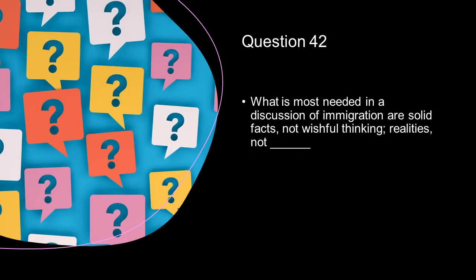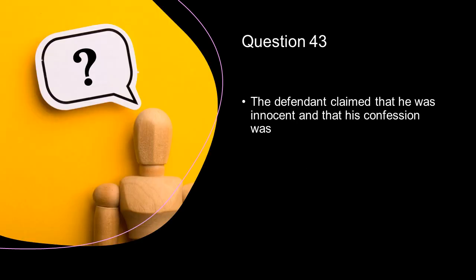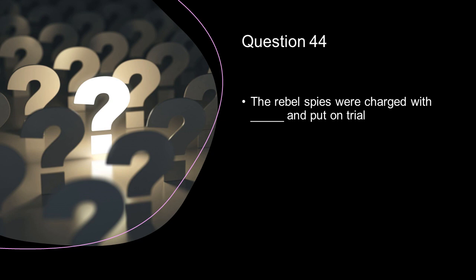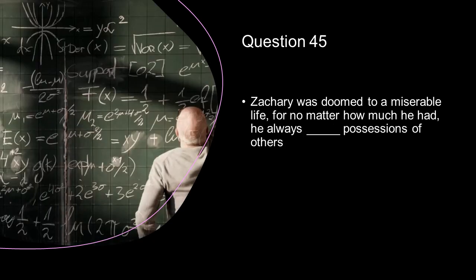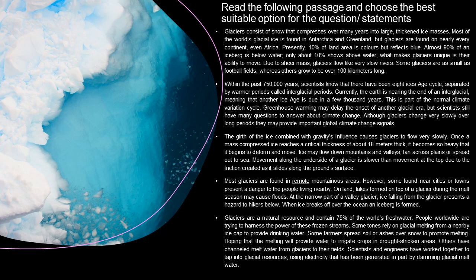What is most needed in a discussion of immigration are silent facts, not wishful thinking. Realities, not dash. Myths. The defendant claimed that he was innocent and his confession was coerced. The rebel spies were charged with dash and put on trial. Sedition. Zachary was doomed to a miserable life, for no matter how much he did, he always dashed possessions of others. Quoted. The next few questions have been asked on the basis of this passage.